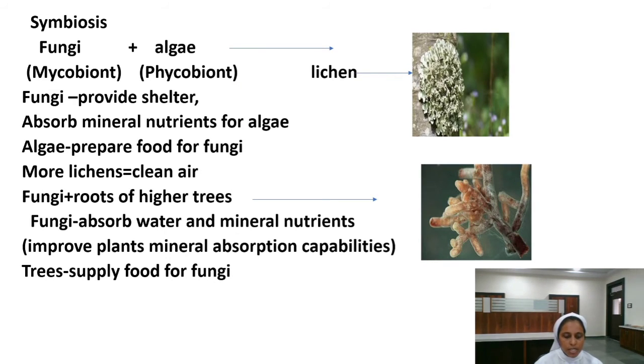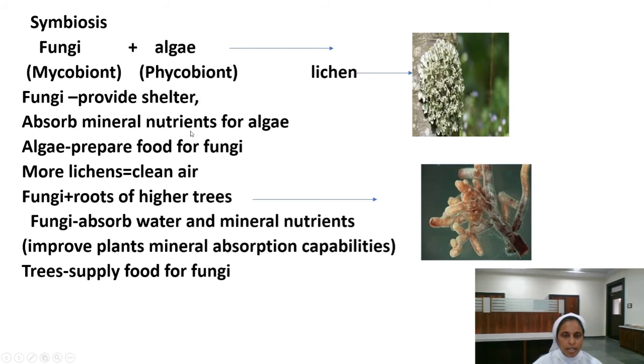Next, moving to the symbiotic association of fungi and algae, it will be forming a lichen. These lichens grow on trees, on walls or on rocks, you might have seen. Here, mycobiont: myco refers to fungus and biont refers to organism. Usually fungi provide shelter to the algae.